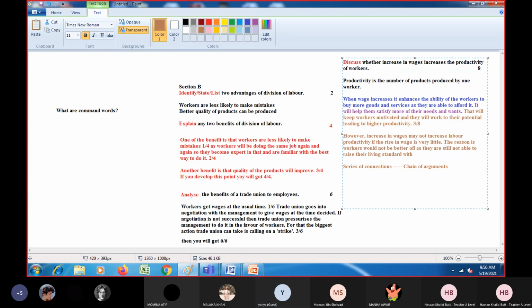So now they are still not able to raise their living standard with the amount of wage they have.